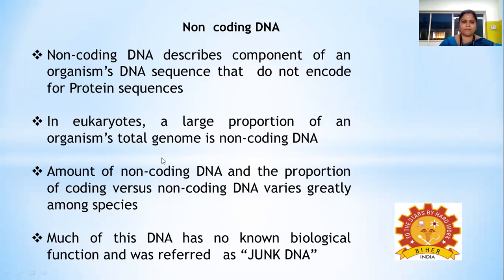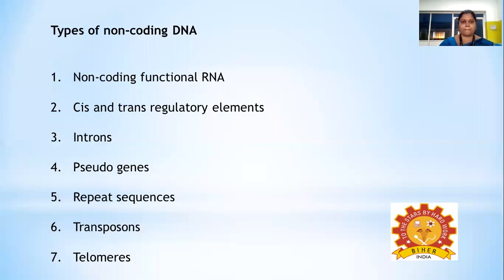And if we compare the amount of non-coding DNA among the eukaryotic species, of course it varies greatly, depending upon the size of the genome of an organism. And the amount of non-coding DNA is always high when compared with the coding DNA as far as eukaryotes are concerned. And much of this DNA doesn't have a known biological function, and hence it was referred to as junk DNA.